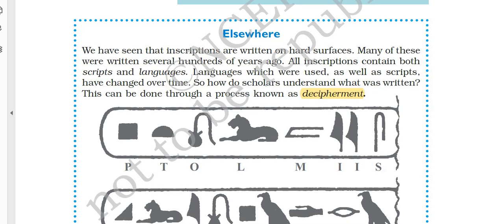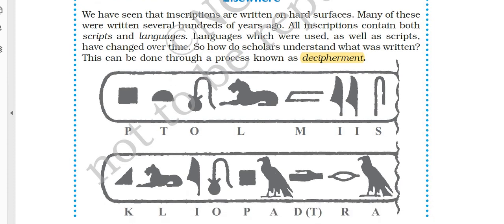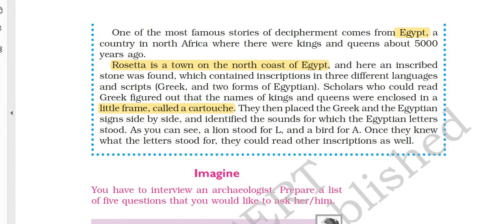In this chapter, we find a process called decipherment given in this box. So what is decipherment? Decipherment is a process by which scholars understand a language, right? And here an example is given that was found in Egypt. Elsewhere means at the same point in history, suppose we're reading the history of India, what else was happening at that point of time in various other parts of the world. So here they have given a comparative study. That is also important.